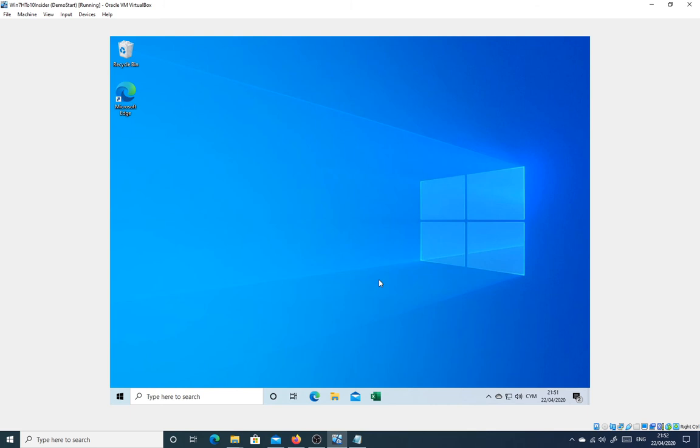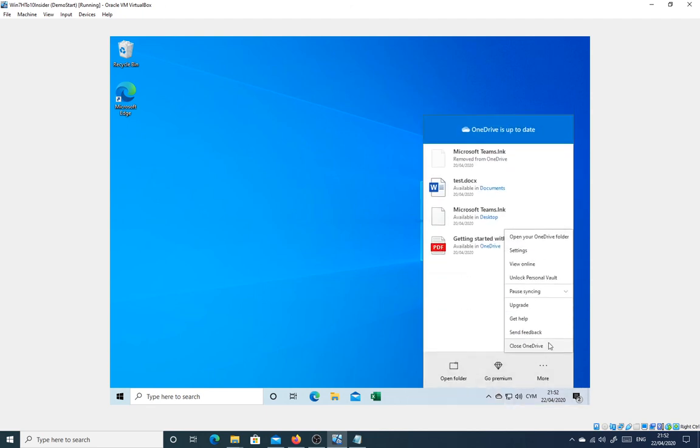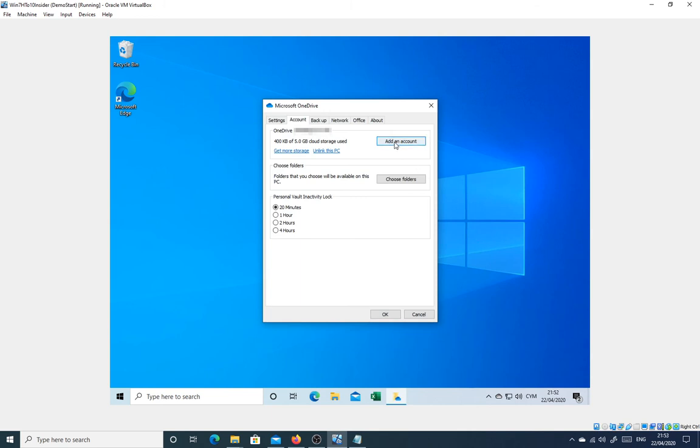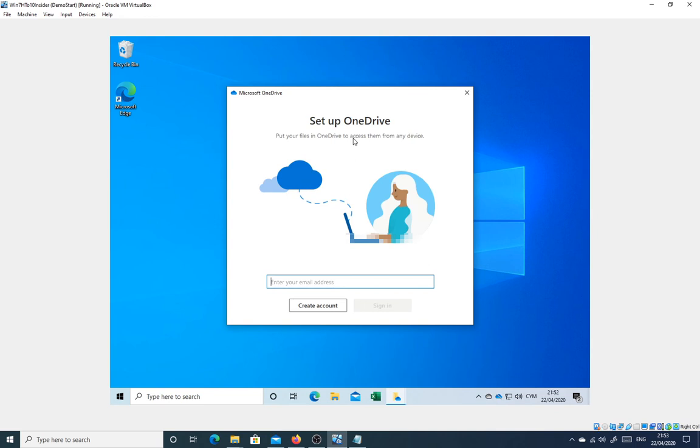Okay, perhaps one final thing to do, a quality of life thing if you like. We can link up Windows' built-in OneDrive system to the OneDrive Hub account. So I've right-clicked there and we'll go into Settings. We'll add an account. The account that's already there is the personal OneDrive account. And again, I'm going to type in the Hub login.